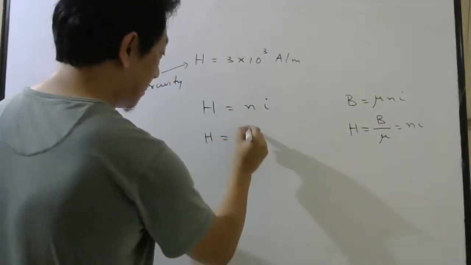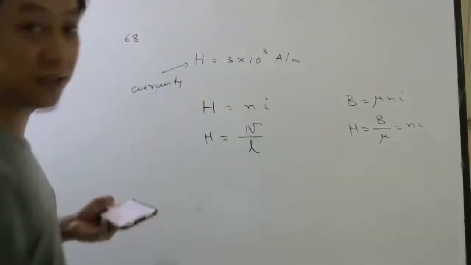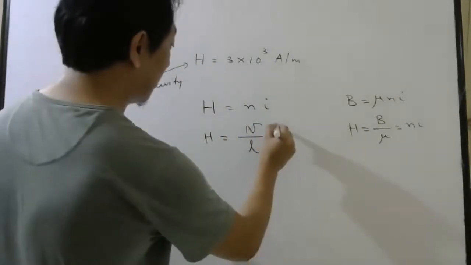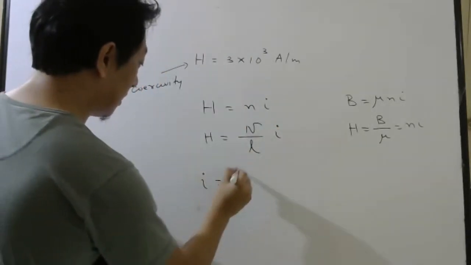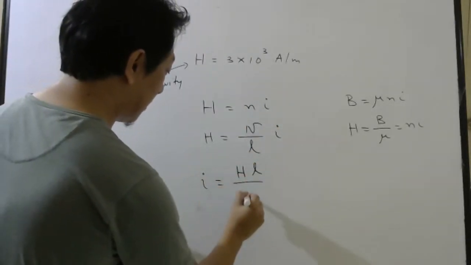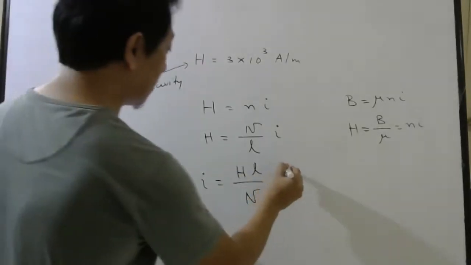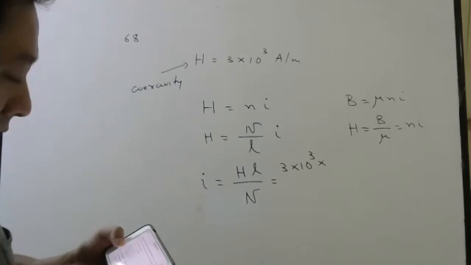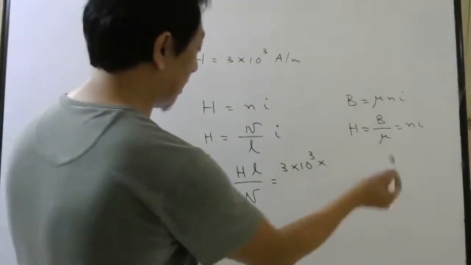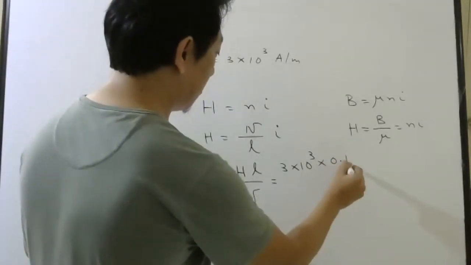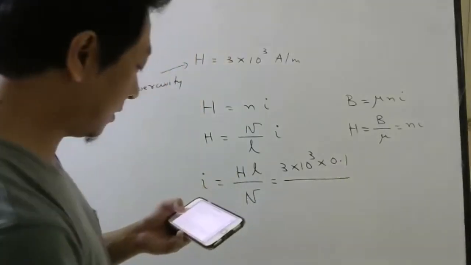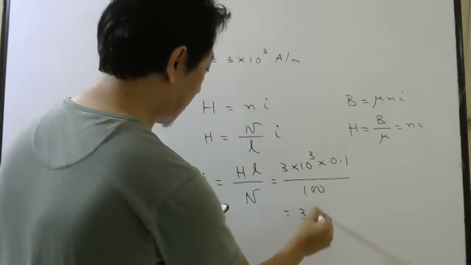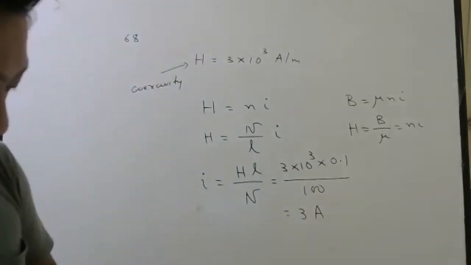Number of turns per unit length. So you have to divide the number of turns by the length, into current. So current will be H L by N. H is 3 into 10 power 3. Length is given 10 centimeter, which means 0.1 meter. Number of turns is given 100. So the answer is 3 amperes. Right?